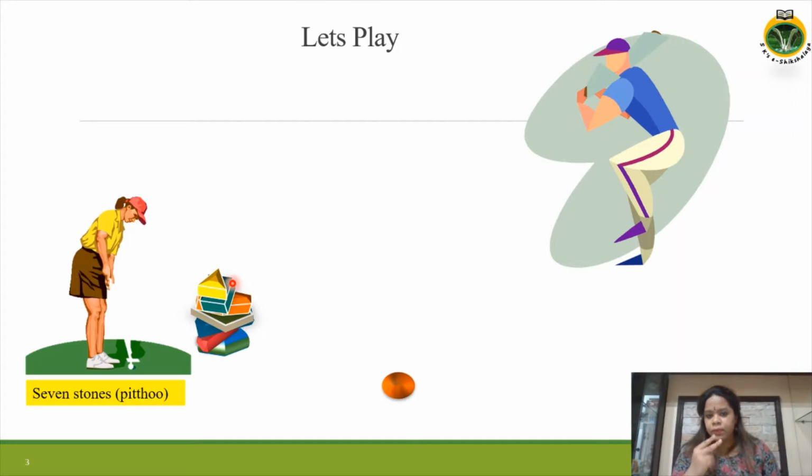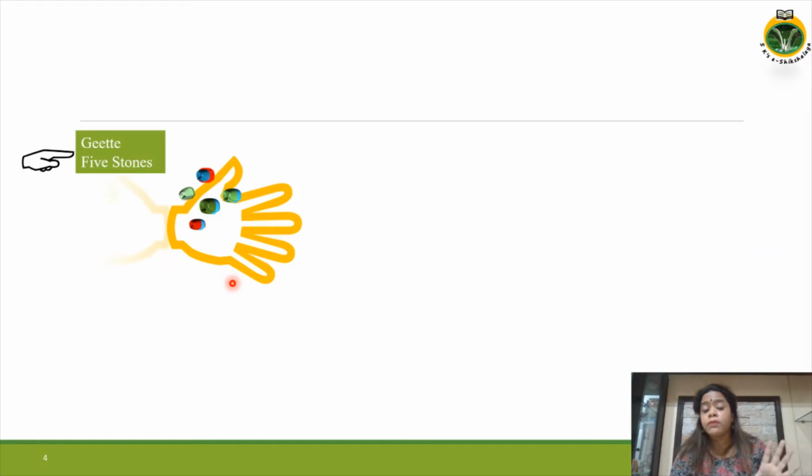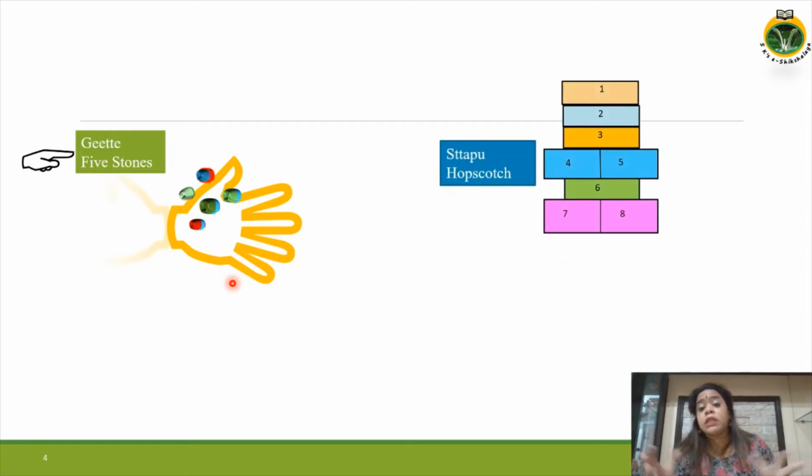Now let's see the second one. In this, the player has five pieces of rock and is throwing them up into the air and trying to catch them. Do you know the name of the game? It is Gitte or Five Stones. The next one is really very interesting. It's Stapu or hopscotch. A player uses pieces of rocks or stones, throws one into a block of any number, and then hops on one foot to pick it up.